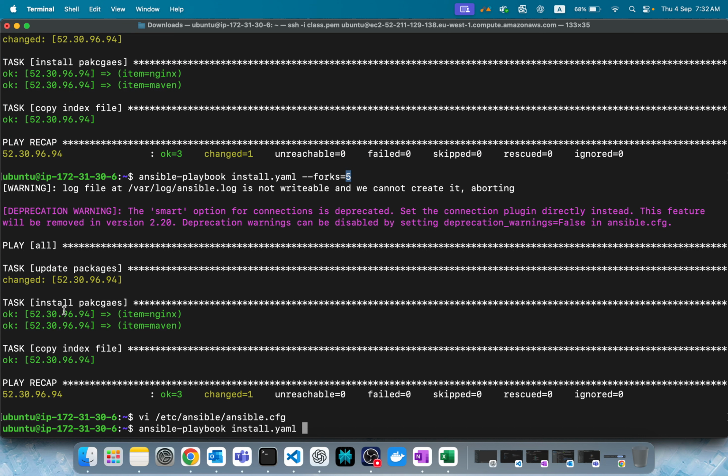There is an option called serial, where we can run playbook by playbook. Serial is a similar thing to fork, but what fork generally does is parallelize the task across multiple hosts. Serial will run the whole playbook on servers based on the number we give. That's the only difference.